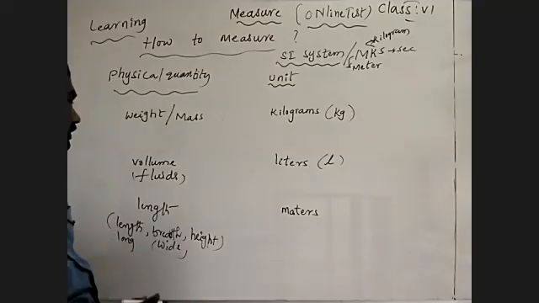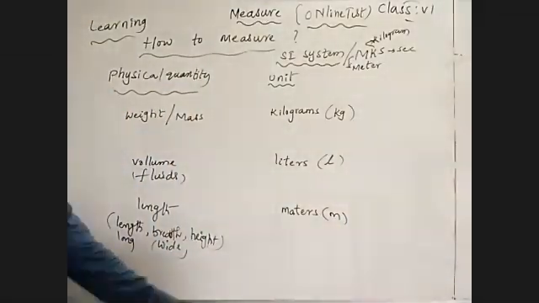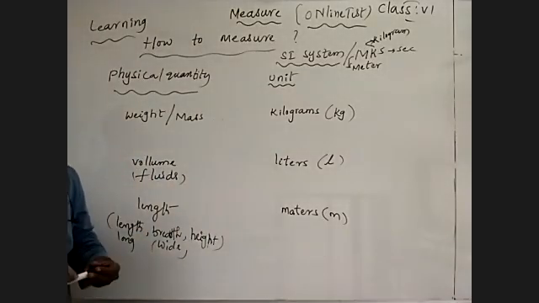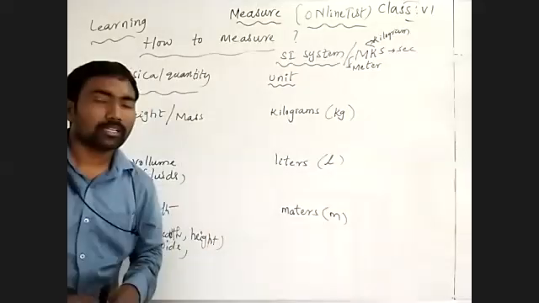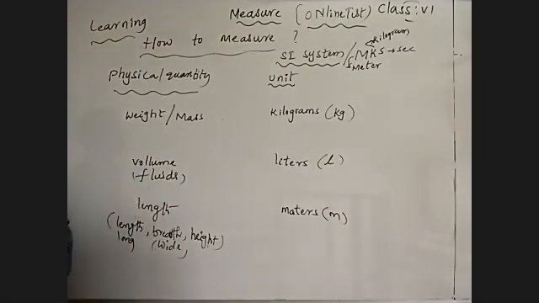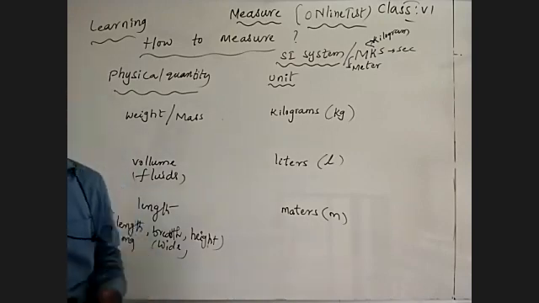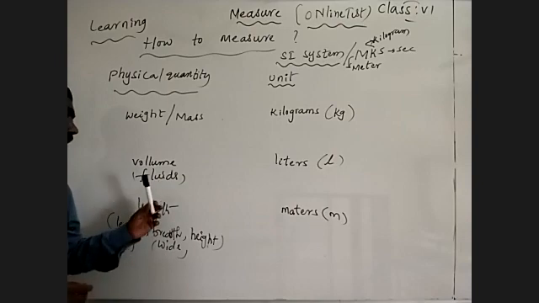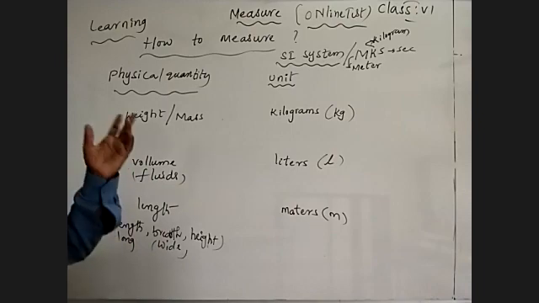What I'm saying to you: length is measured in meters. Meter is the standard unit to measure length. Volume is measured in liters. Liter is the standard unit to measure volume. Kilogram is the standard unit to measure weight or mass. So now we will learn each individual physical quantity: how to measure weight, how to measure volume, how to measure length.